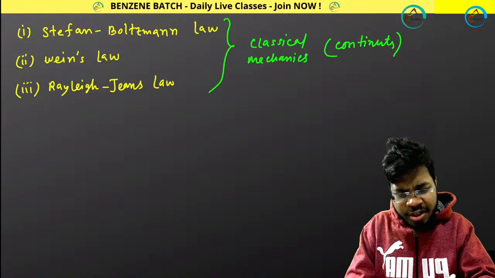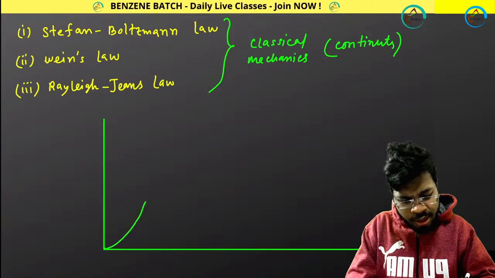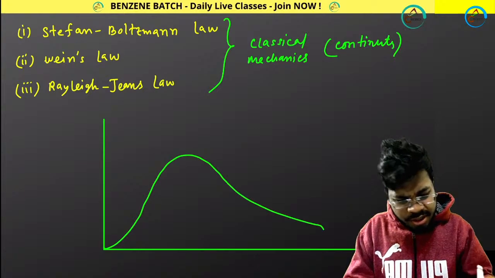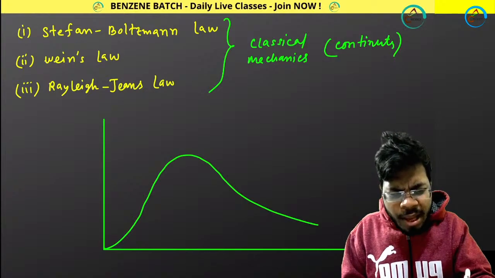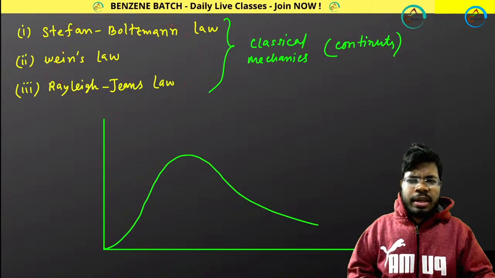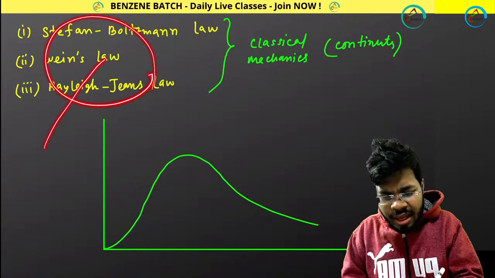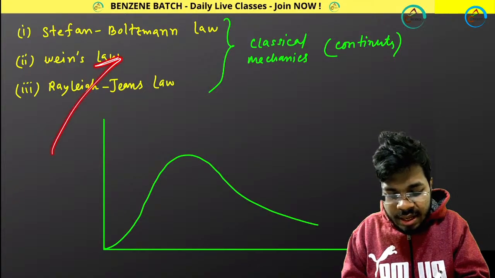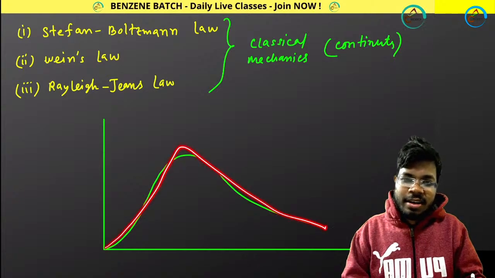So the black body radiation curve is looking like this. I am drawing only at one temperature. This is the black body radiation curve. But the problem with this classical mechanical theory was that these three laws could not explain it perfectly.